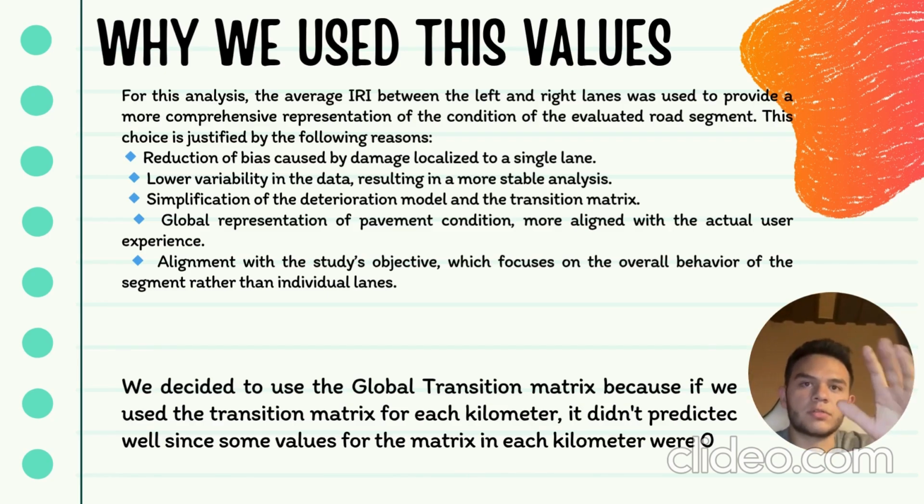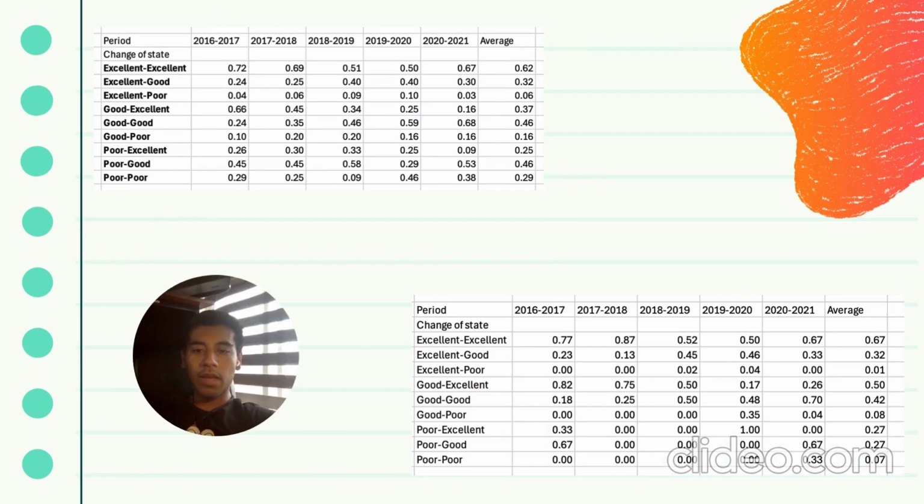We chose to use the global transition matrix because if we used one for each kilometer, it didn't predict very well some of the values for each matrix. As you can see, here we have the two different matrices. At the top we have the global matrix, and on my right we have the other transition matrix, where you can see what I was mentioning before, that some values are close to 0, which we thought didn't predict well how the road was deteriorating.